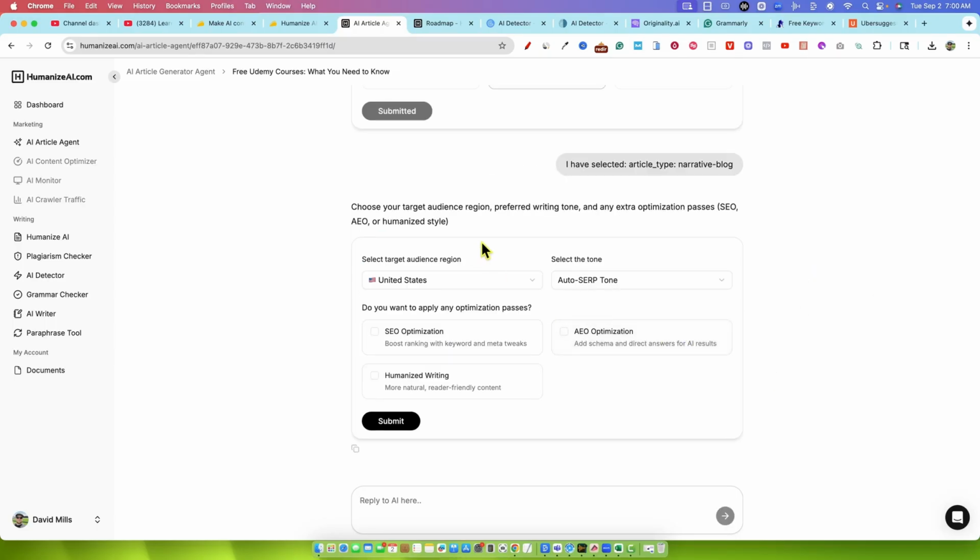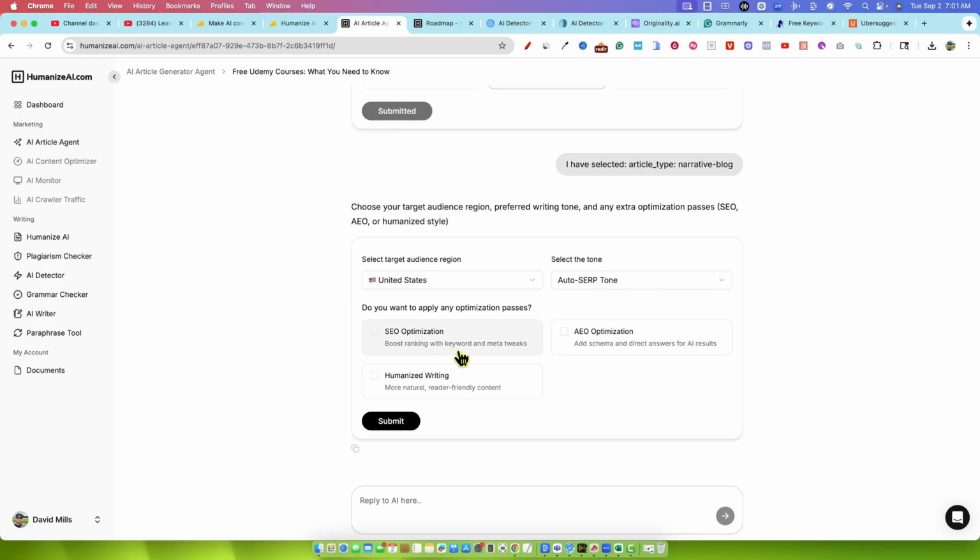Choose your target audience. We don't have to choose the audience or do anything like that in the very first step. I'm glad I took that off because it's going to kind of pump the brakes, and maybe we wouldn't get this little question if we already specified that, but it's nice that it's checking to make sure it knows who it's writing for. Choose your target audience region, preferred writing tone, and any extra optimization passes. We're going to go United States, select the tone, auto SERP tone.